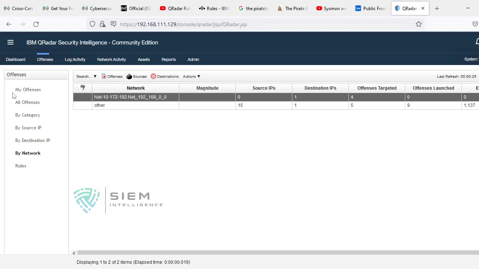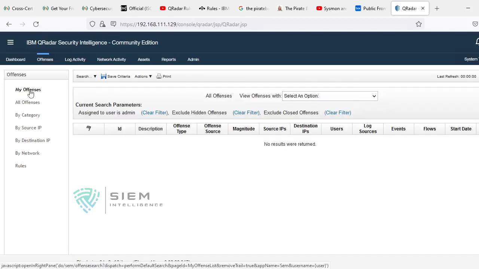There is something called my offenses. So what is meant by my offenses? In a SOC analysis, there used to be a top team lead, a team lead and a SOC manager, a SOC administrator, and each and every analyst or help desk team member used to have their own user.